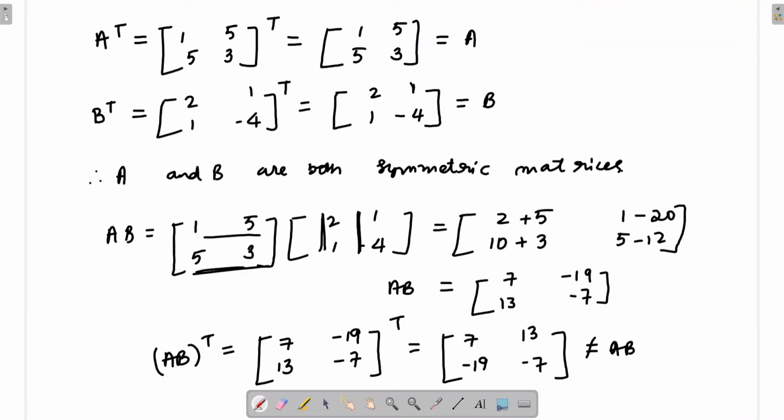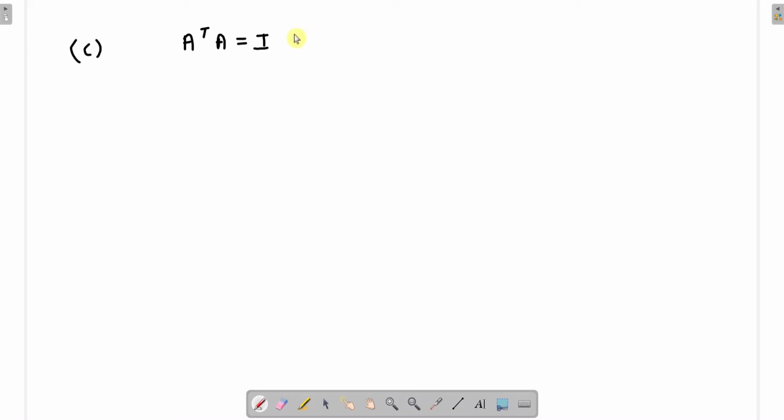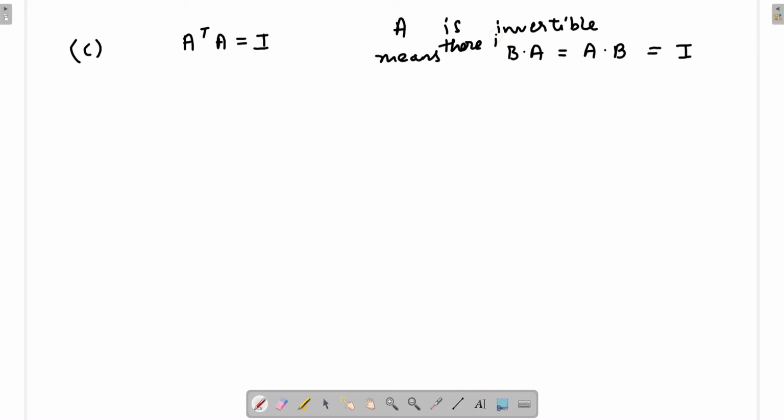So here we have to see whether A is invertible or not. What does invertible mean? A is invertible means there is a matrix B such that BA is equal to AB is equal to the identity matrix. Okay, so here we get a matrix B, okay, there exists a matrix B such that BA is equal to AB is equal to the identity matrix.